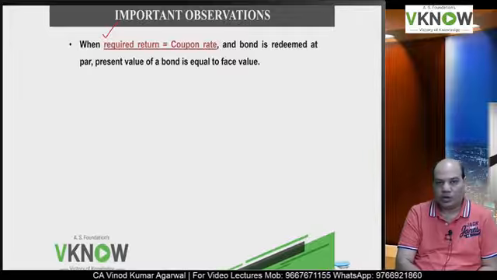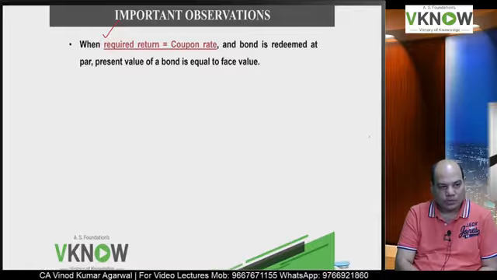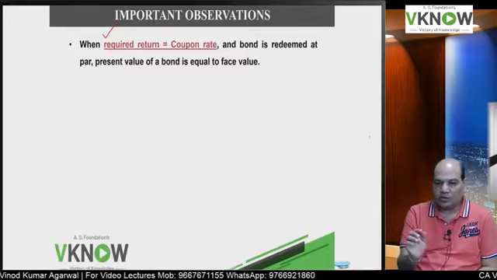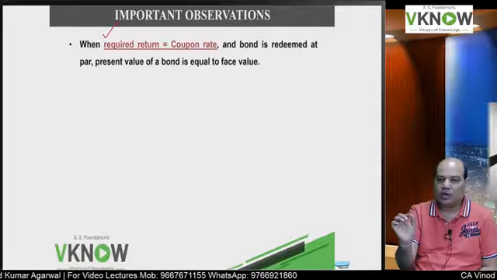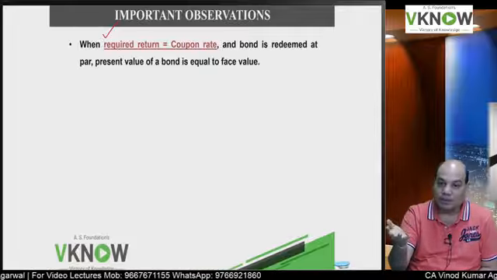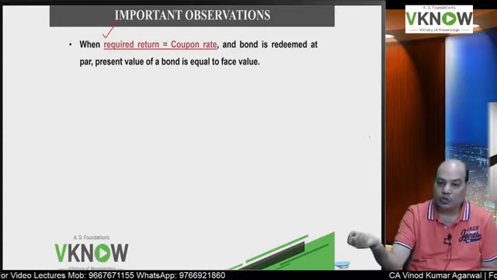Present value of a bond is equal to face value. Always remember, if the required return and coupon rate are equal and the redemption is at par, it means that the present value is equal to face value.